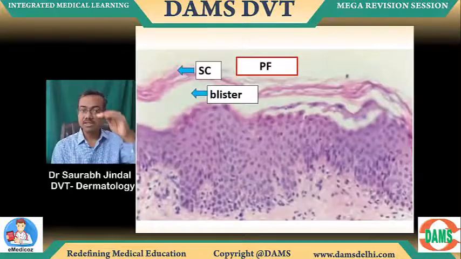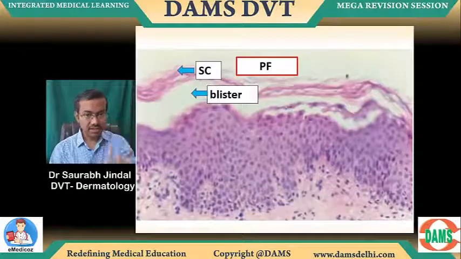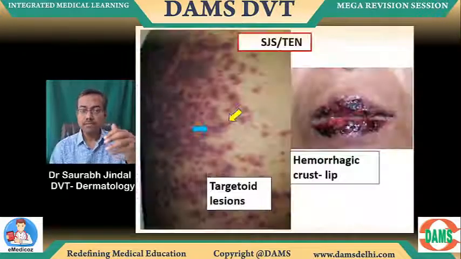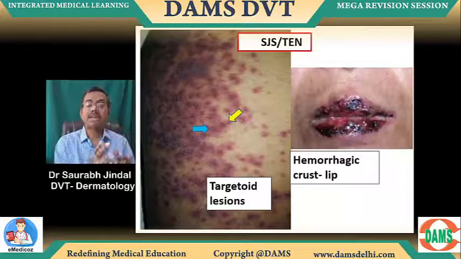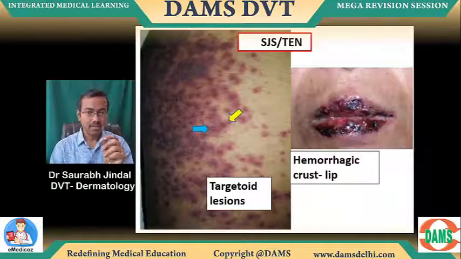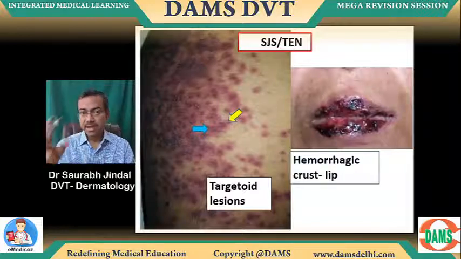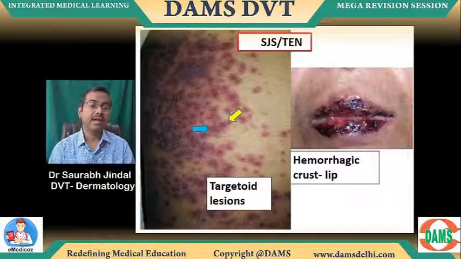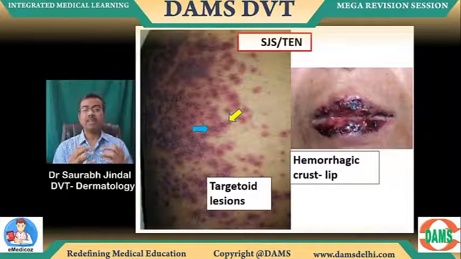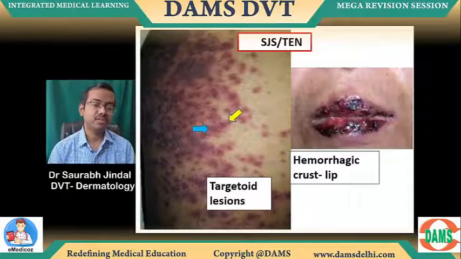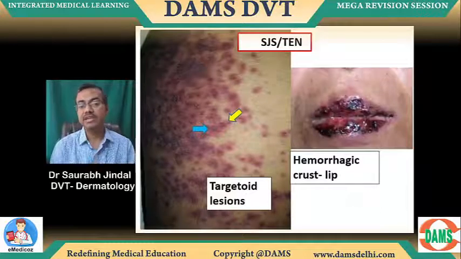This is foliaceus: stratum corneum is above, then a blister, and then the rest of the layers below. This is pemphigus foliaceus. Stevens-Johnson, TEN: these are target lesions. The blue arrow is pointing to the central duskiness in the middle, and the yellow is pointing to erythema at the edge. Again, you might be able to see that in the PDF when you zoom in. Maybe in your live session today you are not able to appreciate the target lesion, but it's okay. You can just zoom in and see later.